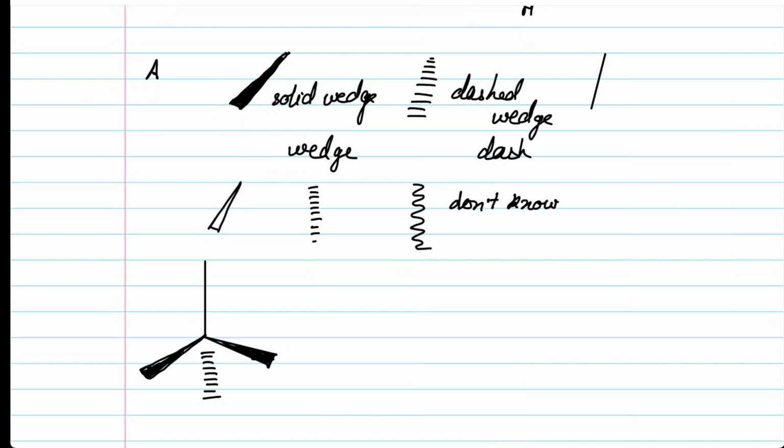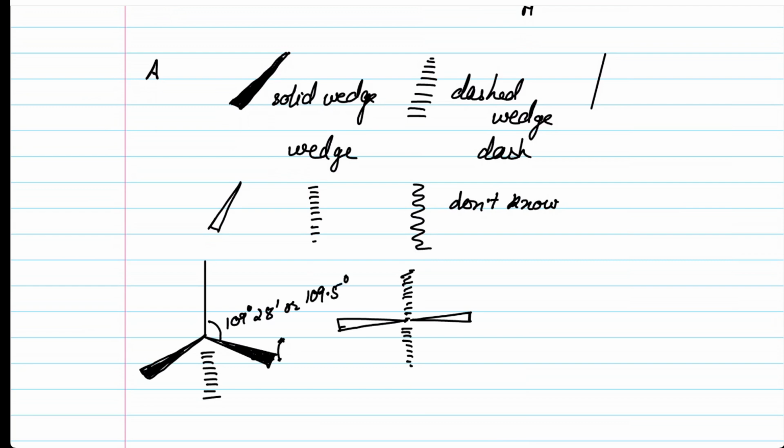Now there is another way to represent in three dimensions without even making the wedge dash. What we do is raise these bonds a little higher, so that the structure becomes like this: here it's moving up as wedge dash, here it's moving out of the plane, and here it is again moving back. Now remember this angle is 109 degrees 28 minutes, which is normally written as 109.5 degrees.